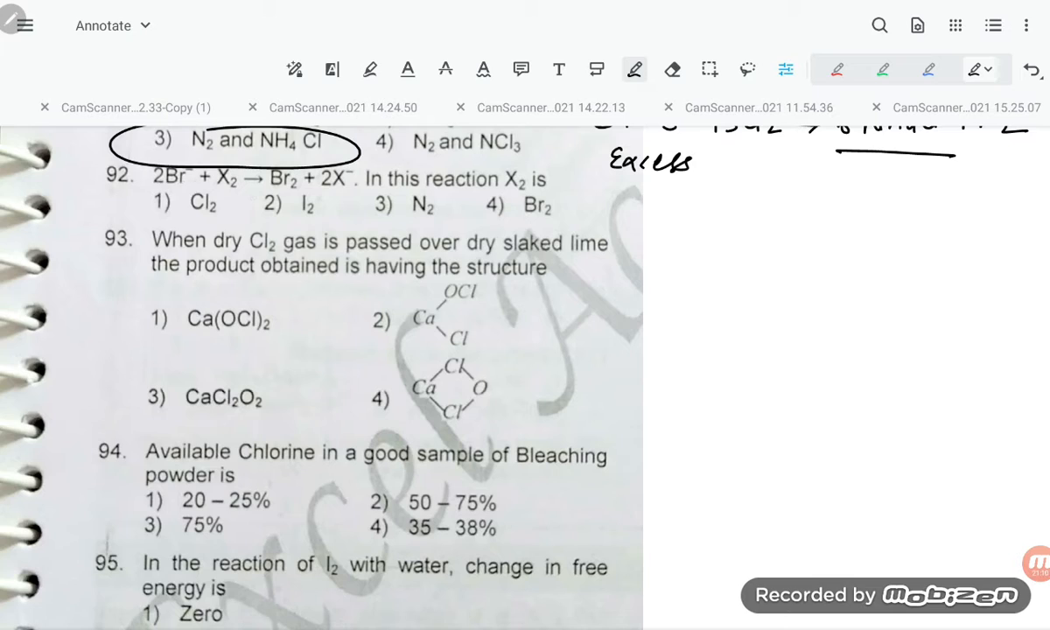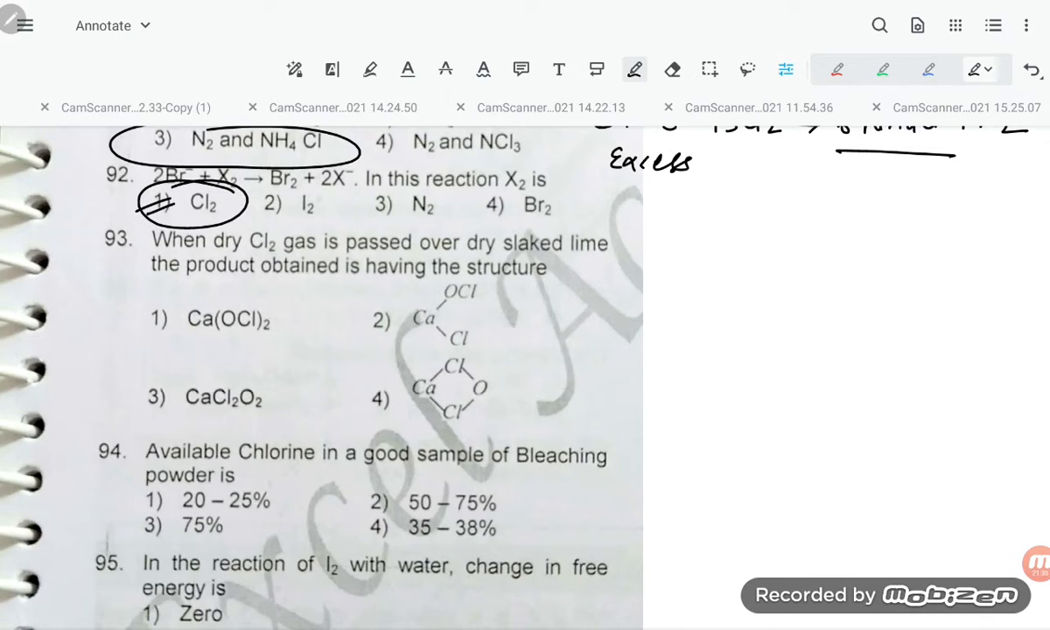Now, 2Br minus plus X2 gives Br2 plus 2X minus. In the reaction, X2 is what? So if you talk about X2, it can be Cl2, students. A more electronegative halogen displaces a less electronegative halogen. So our option will be option number 1. It can be F2 also, but there is no F2 option.